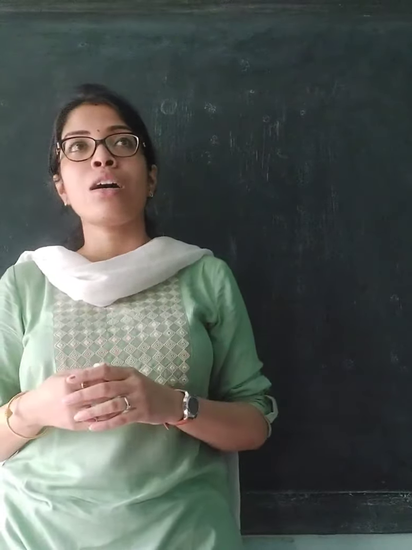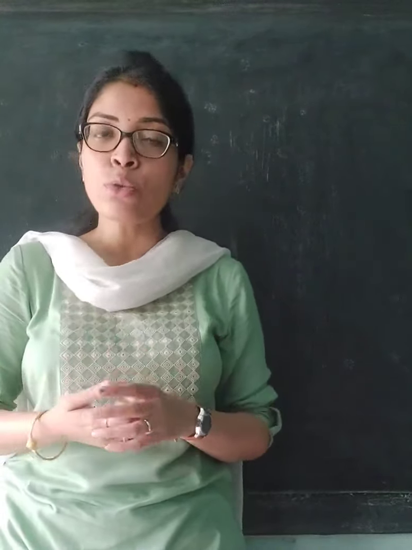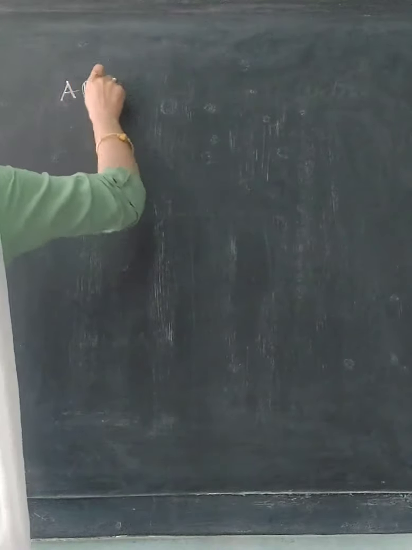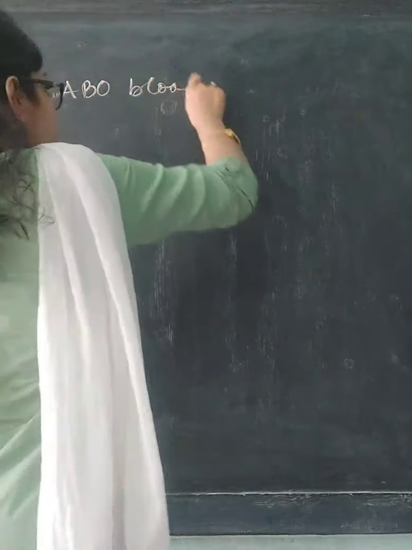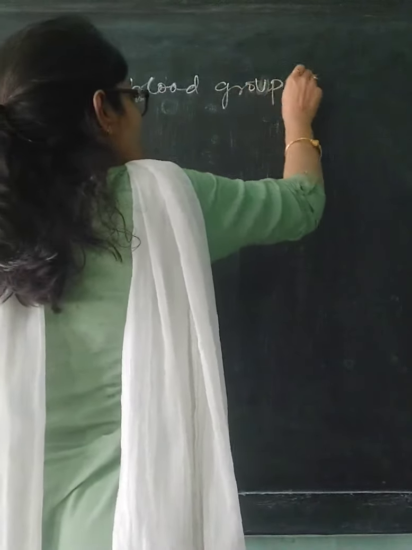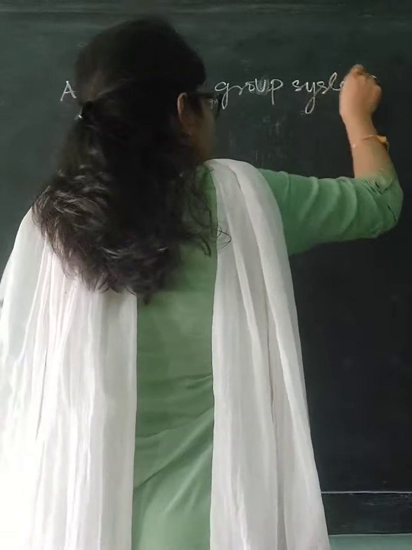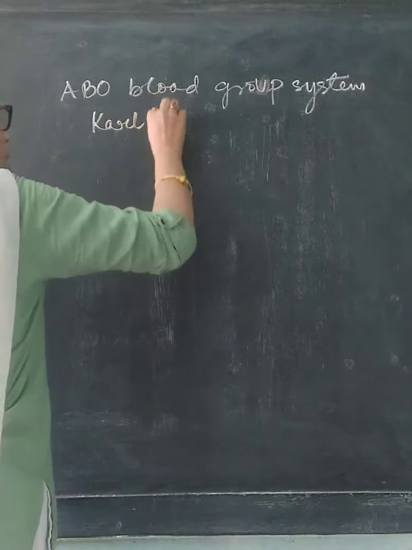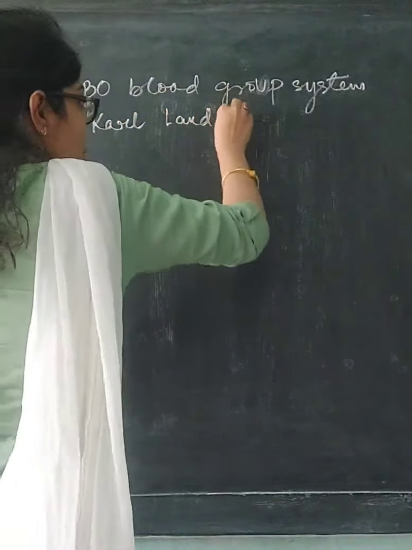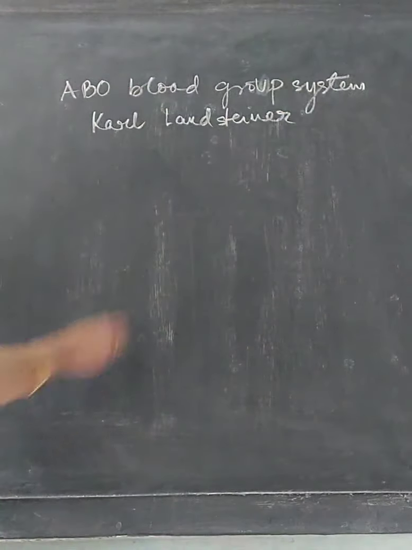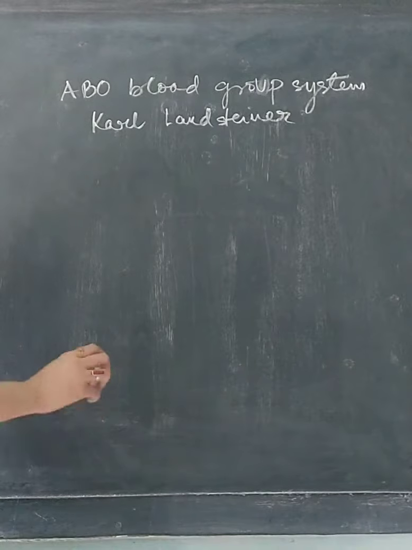Now, how are blood groups compatible? How do we get to know that blood groups are compatible? So we will talk about that today, and to talk about that we will have to discuss the ABO blood group system. Now, this ABO blood group system was first given by Karl Landsteiner. Okay, he divided human blood groups.